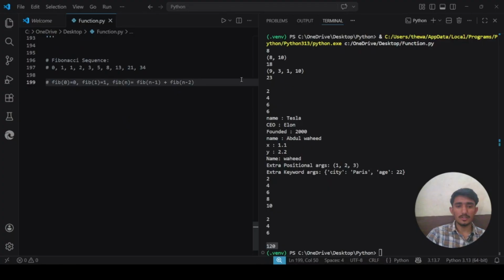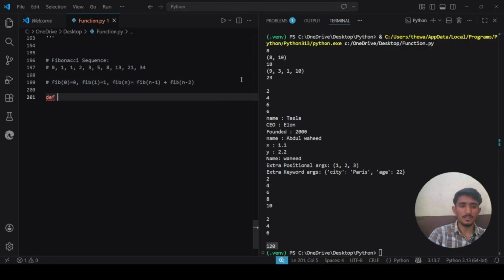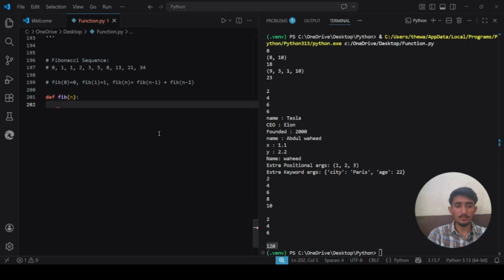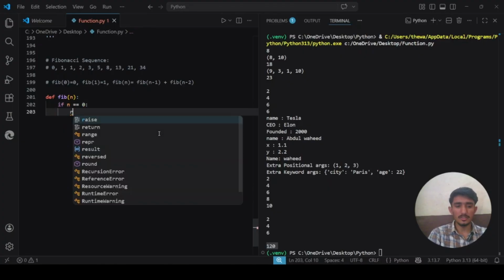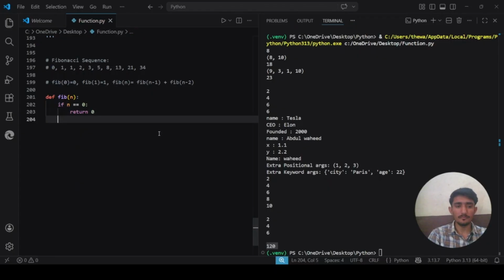So let me write a function for it. We will say def fib, which is short for Fibonacci, and it takes n as an argument. If n is 0, we return 0. If n is 1, return 1.